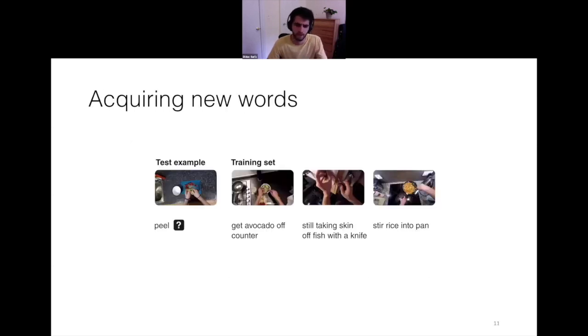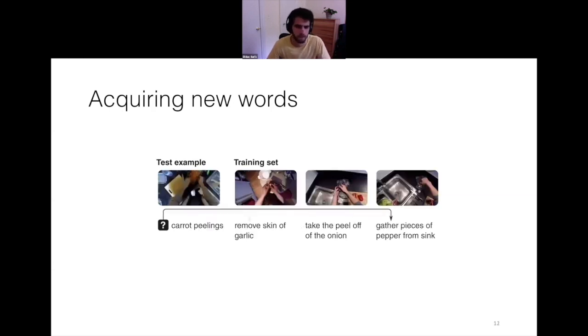So after the system has been trained with all these episodes, we can see how it performs on new episodes, on new language acquisition tasks. In this case, the episode contains a new word, that is avocado, and the test consists in predicting this word avocado, which is a word that the system has never seen during training. And we show the predictions of the model here, where the darker the arrow, the more confidence the model gives to the prediction. So we can see that in this case, the model predicts avocado correctly.